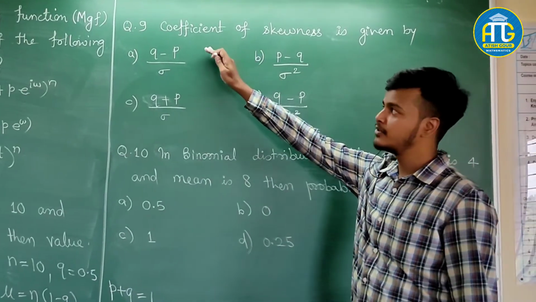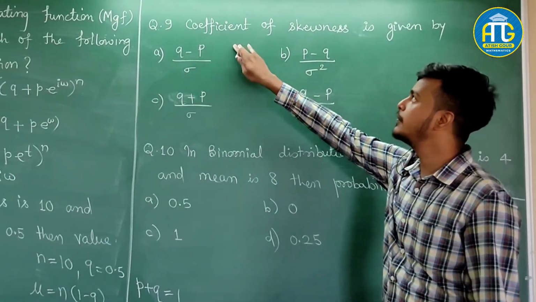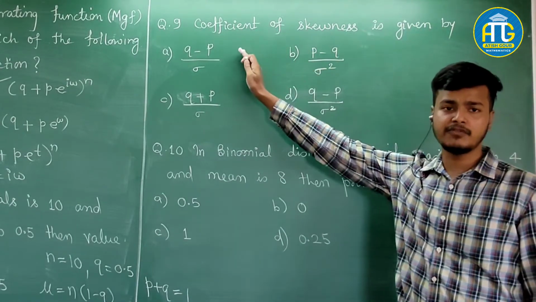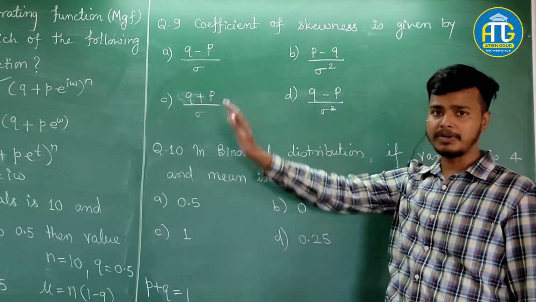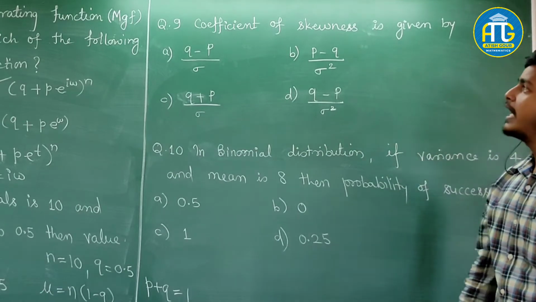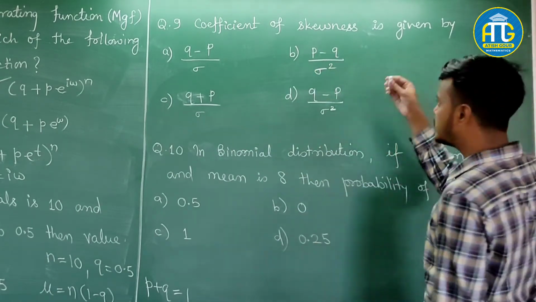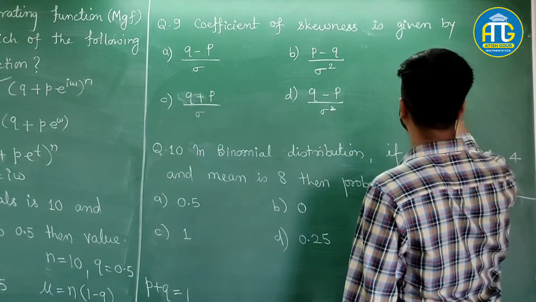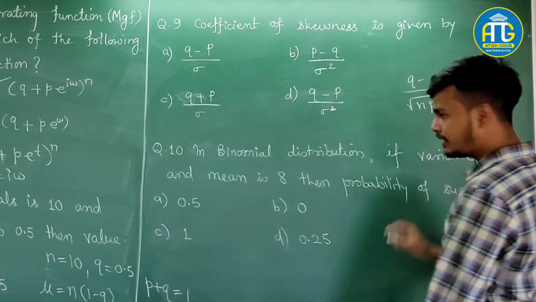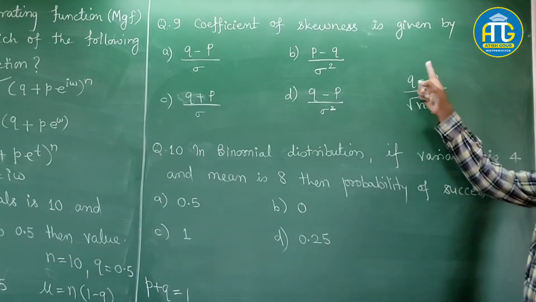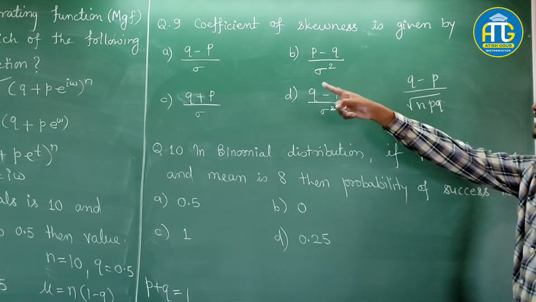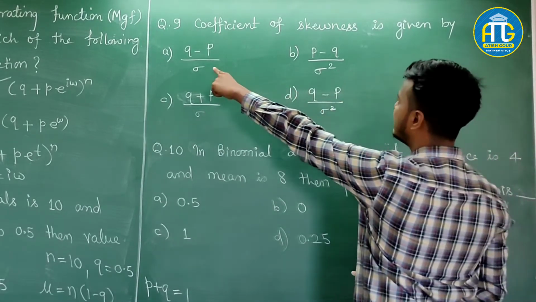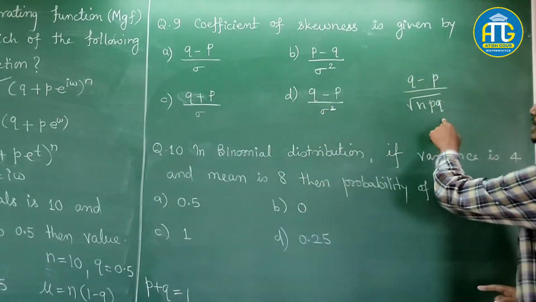Question number 9. So what this question number 9 says, coefficient of skewness is given by. This is a very straightforward question which is based on properties of binomial distribution, and we know that coefficient of skewness is Q minus P upon under root NPQ, is it? But can you see such type of answers in the options? Yes, we have only the one term, Q minus P is there in first and last, but there is no NPQ there.